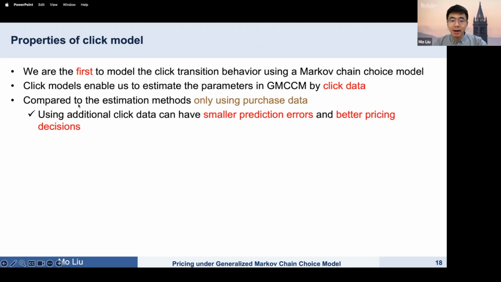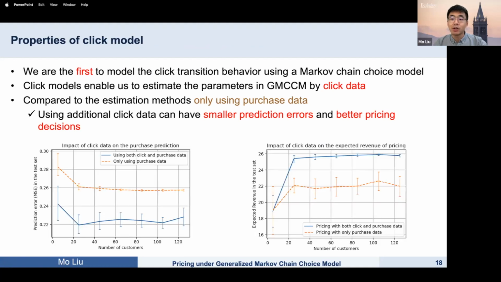Compared to the estimation method only using the purchase data, using additional click data can have smaller prediction errors and better pricing decisions. So here are the results from the real-world data. The left figure demonstrates using additional click data can have a smaller prediction error on the purchase behavior. The right figure shows that using additional click data can have a higher revenue of the pricing decision.